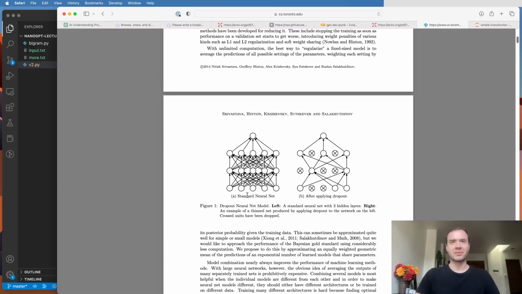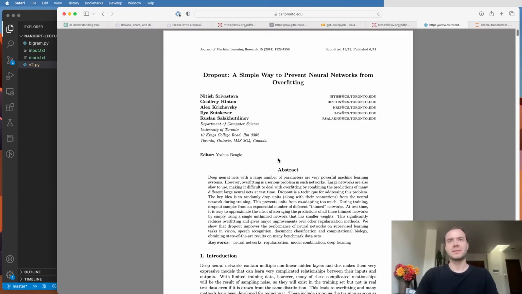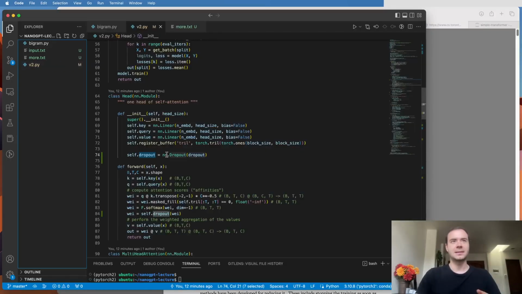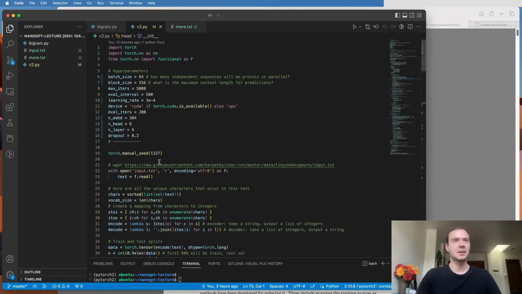And then at test time, everything is fully enabled, and kind of all of those subnetworks are merged into a single ensemble, if you want to think about it that way. So I would read the paper to get the full detail. For now, we're just going to stay on the level of this is a regularization technique, and I added it because I'm about to scale up the model quite a bit, and I was concerned about overfitting.